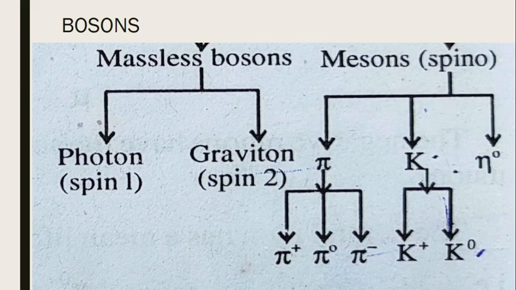Similarly, the kaon family consists of 2 particles, K plus and K 0. And there is only a single eta meson, that is eta 0. So pions, kaons and eta mesons form the meson family, all having spin 0.